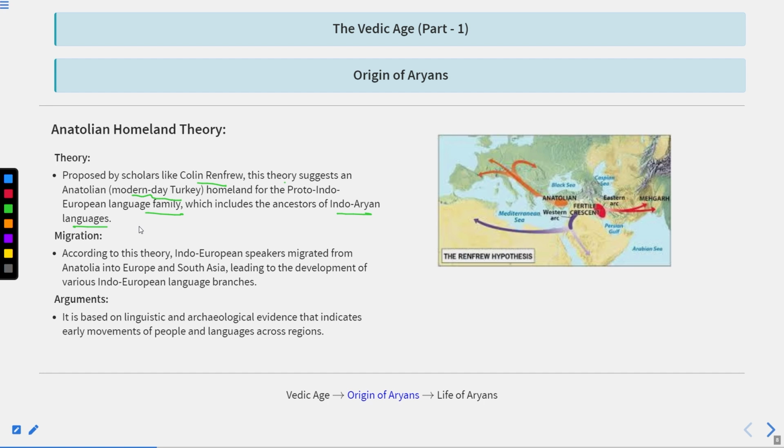Migration: according to this theory, Indo-European speakers migrated from Anatolia into Europe and South Asia, leading to the development of various Indo-European language branches. So from Anatolia they shifted to Europe, and basically a branch of Aryans shifted to Europe and a branch of Aryans came to India, according to this Anatolian homeland theory.